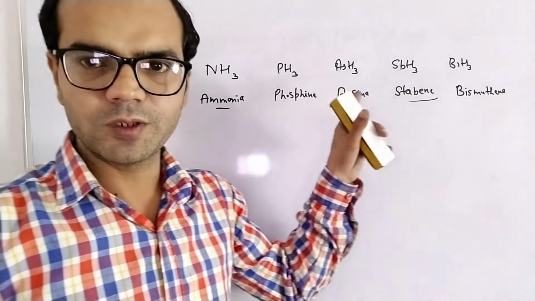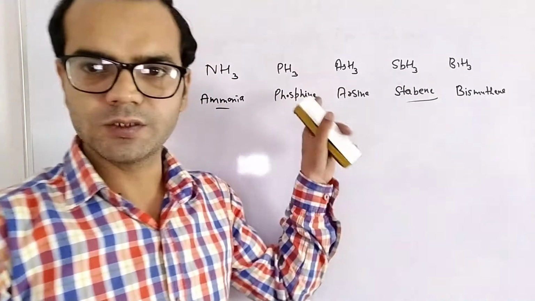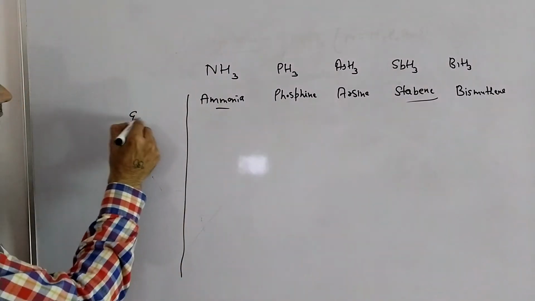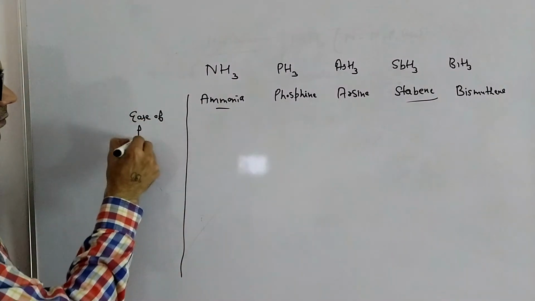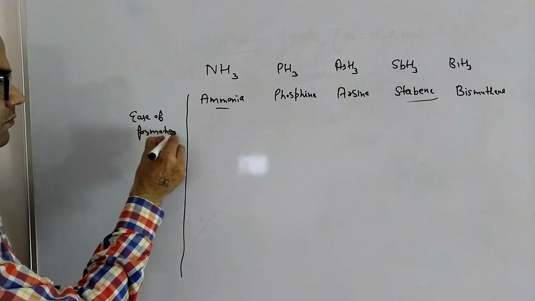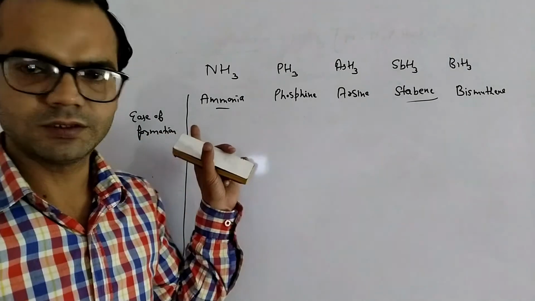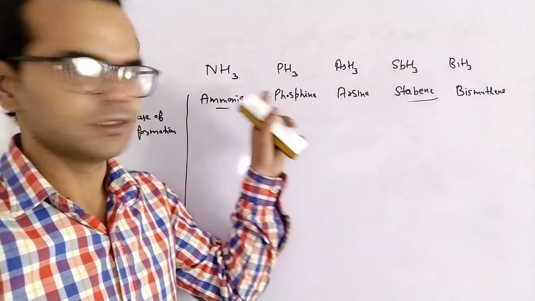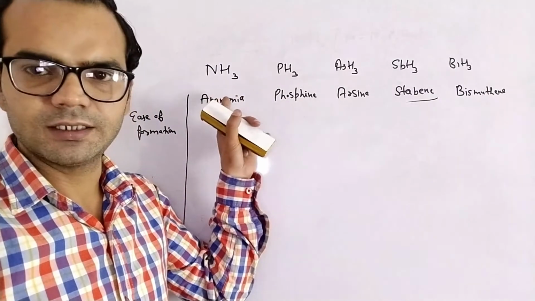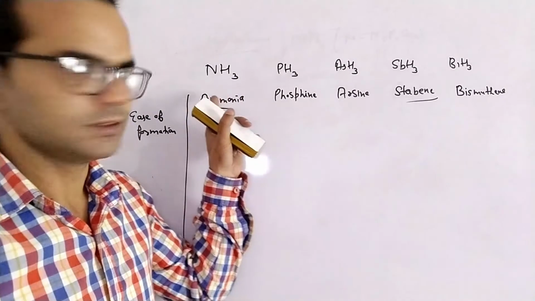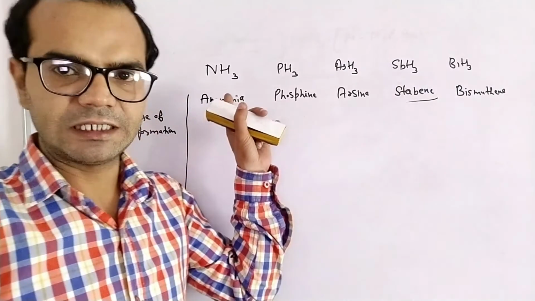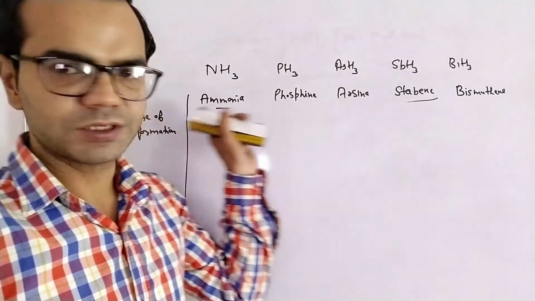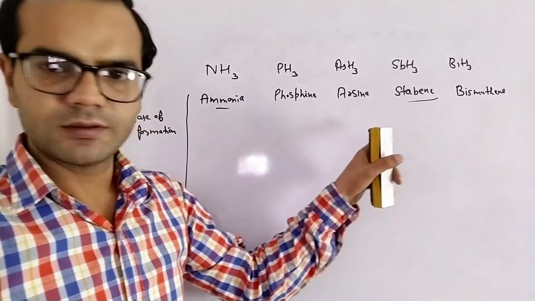Now we are going to compare their properties. First is ease of formation. If we compare the difference in electronegativity, for NH3 delta EN is higher, it means it is easily formed, and nitrogen has more electronegativity and small size. So ammonia forms easily, and ease of formation decreases down the group.